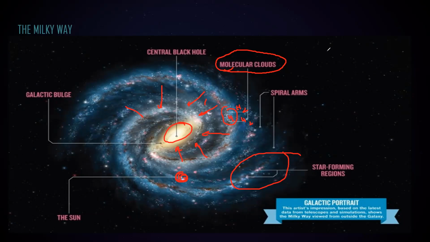What is the nearest galaxy to the Milky Way, our neighbor galaxy? That is also a spiral galaxy, which is Andromeda. That's our neighbor galaxy, and there are millions of other galaxies.